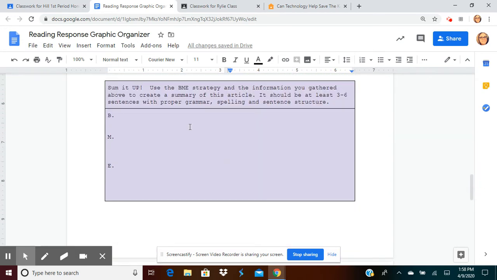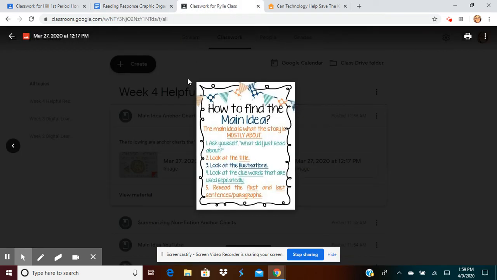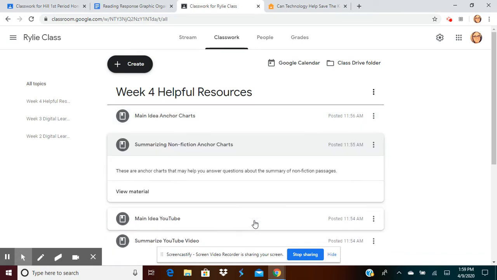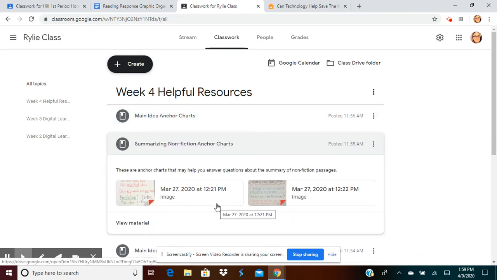The next portion is sum it up. You're going to use the BME strategy in this and the information you gathered above to create a summary of this article. It should be at least 3 to 6 sentences with proper grammar, spelling, and sentence structure. So if you go to the helpful resources, summarizing nonfiction anchor chart.